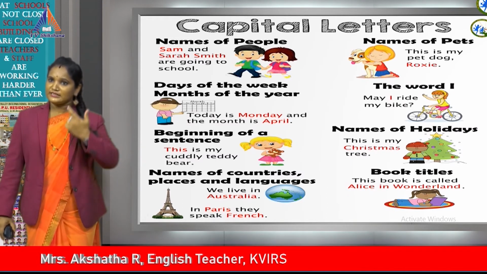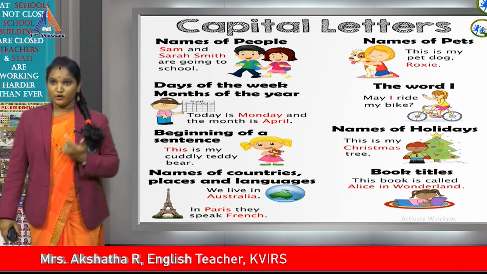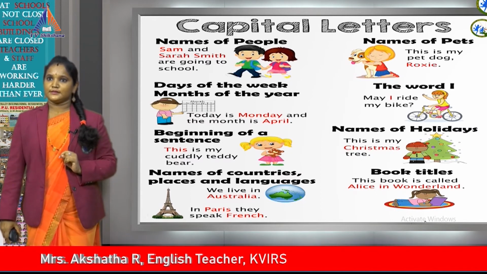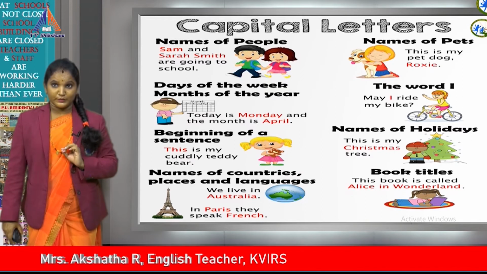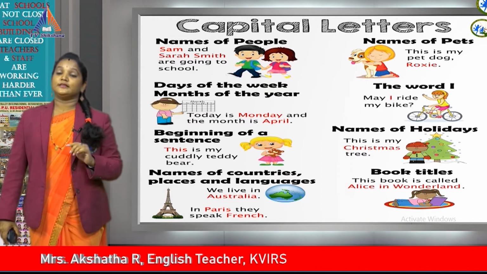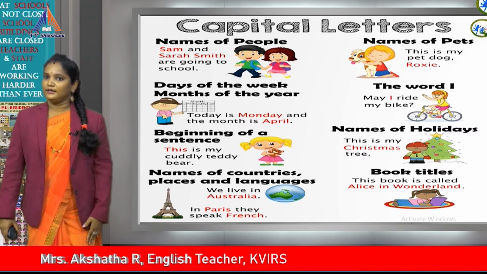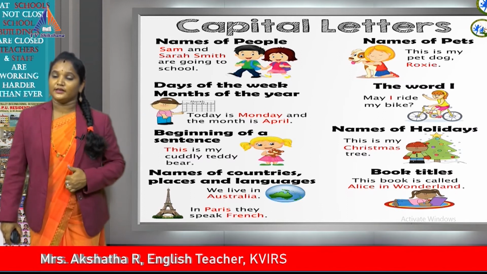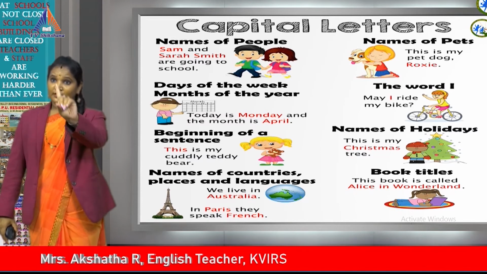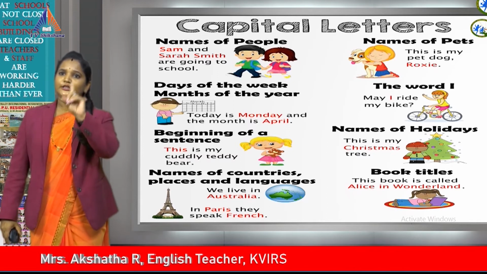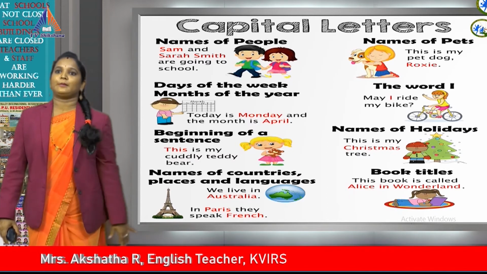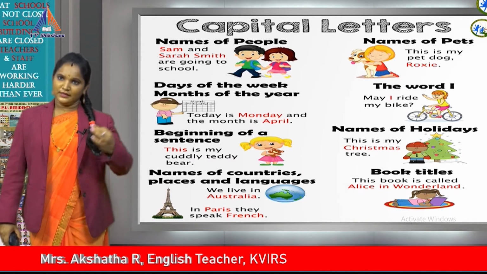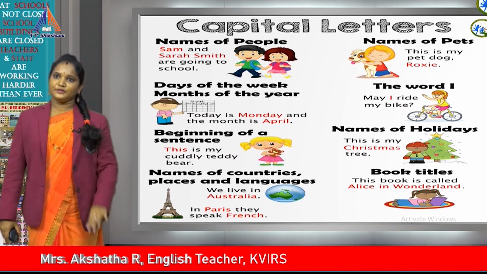Whenever you write these months in your sentence or in your paragraph or even the words, you have to begin with the capital letters. Months of the year also should be written with the capital letter. Next is the word I. I am a girl. I am a teacher. May I come in? I went to Bangalore yesterday. See, here I am using the word I. But children, don't forget, whenever you write the word I, that must be in capital letter. Don't write small letter. That is the wrong usage of letters. You have to write I with a capital letter.